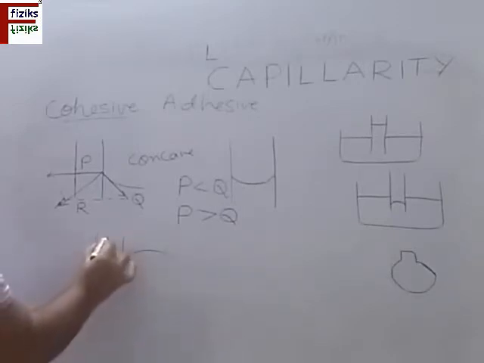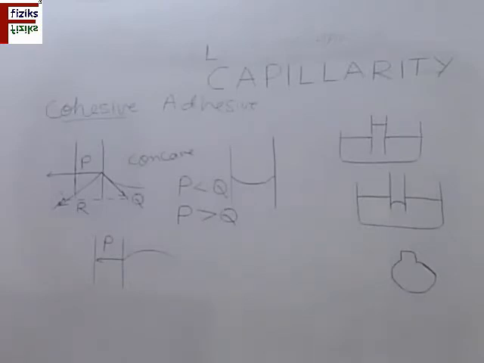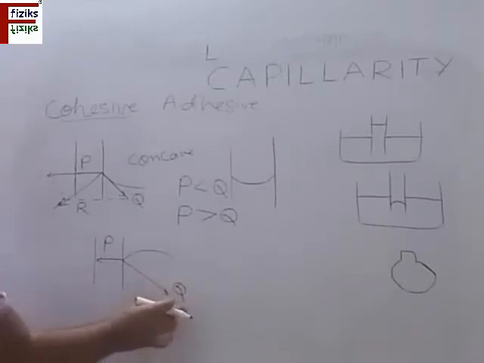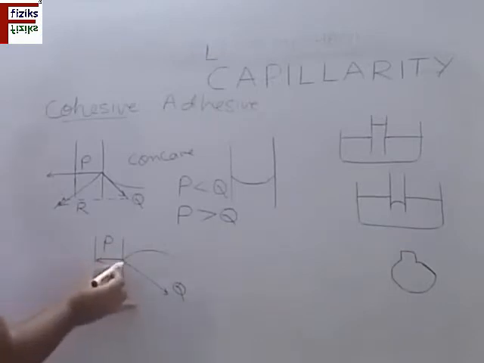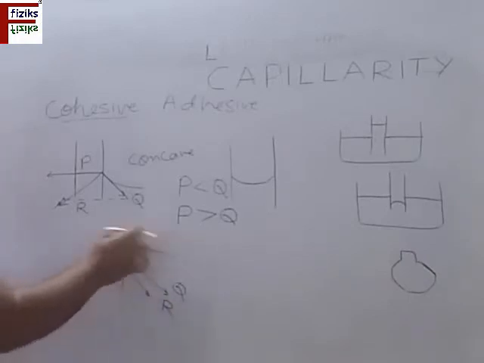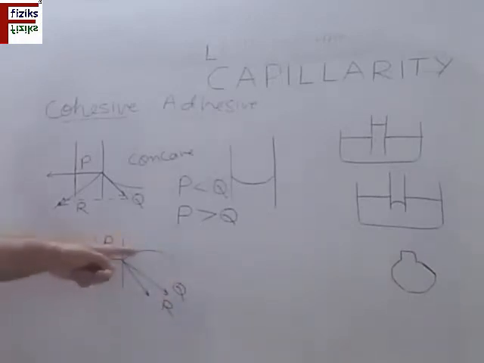These are the cohesive forces, and adhesive forces will be dominant in this case. Q is adhesive. Q vector is shown with having larger magnitude than P vector, and the resultant in this case R will be passing through the liquid. So the shape of meniscus will be convex. In this case, the level is going to fall.